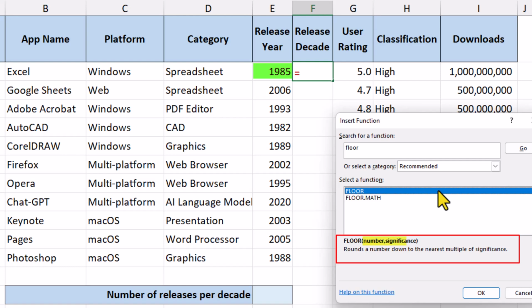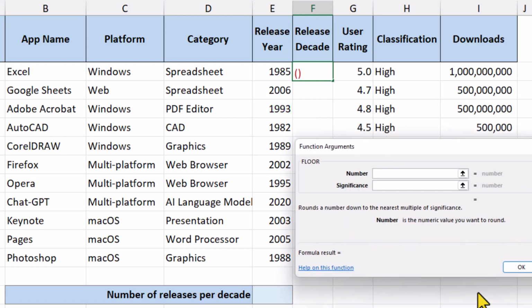And if we choose 10 as the significance, 1985 will round down to the nearest significance of 10, which would be 1980. And likewise, 2006 would round down to 2000, and 1993 will round down to 1990. The number we want to look at is in this cell here. We want to round down to the nearest 10.